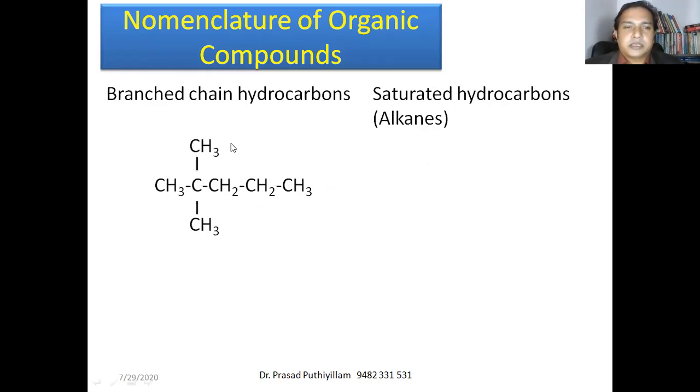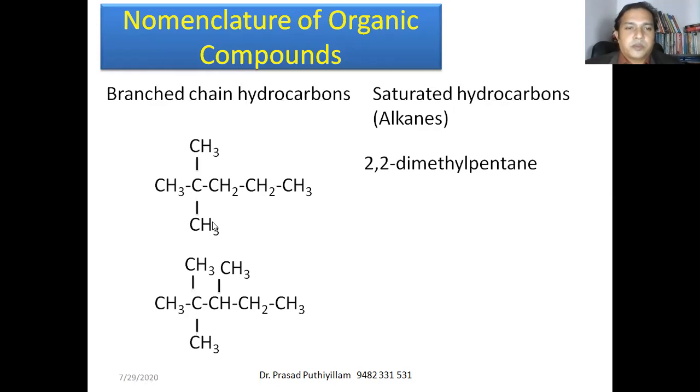Okay, so now next example, double substitution. Two methyl groups are substituted. Okay, so 1, 2, 3, 4, 5 carbon atoms. Therefore it is pentane. And this is carbon atom 2. It has got 2 substituents. So that is methyl and again methyl. Therefore it is carbon atom 2 methyl, again carbon atom 2 methyl. Instead of that, we'll write 2, 2 dimethyl. So this is 2, 2 means this carbon atom and again the same carbon atom, that is second carbon atom, has got 2 methyl. 2 methyl means di. So 2, 2 dimethyl pentane.